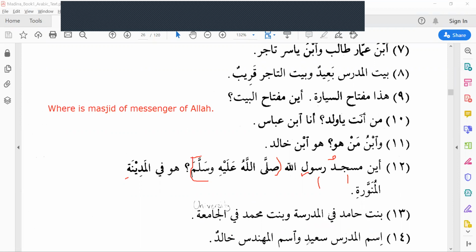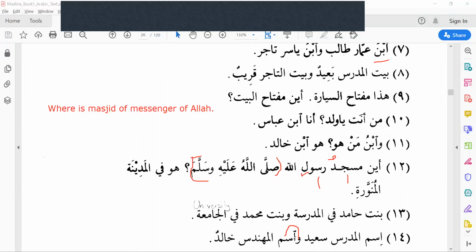Ismul mudarrisi Sa'idun. Wasmul muhandisi Khalidun. Similar to Ibnu, the Hamza in the Ism. Ism means name. The Hamza is Hamzatul Wasl. So when you read it, if it comes at the starting of the sentence, then you will read it.